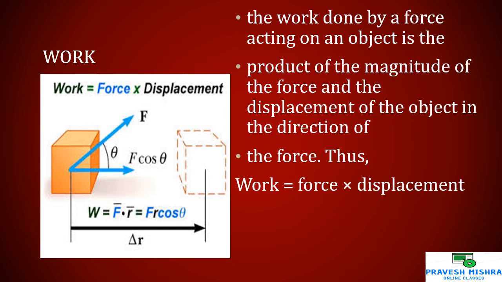Now, work done by a force acting on an object is the product of the magnitude of the force and the displacement of the object in the direction of the force. Thus, work equals force into displacement. That is the formula for work: force into displacement. About displacement, we already know that from the previous chapter.